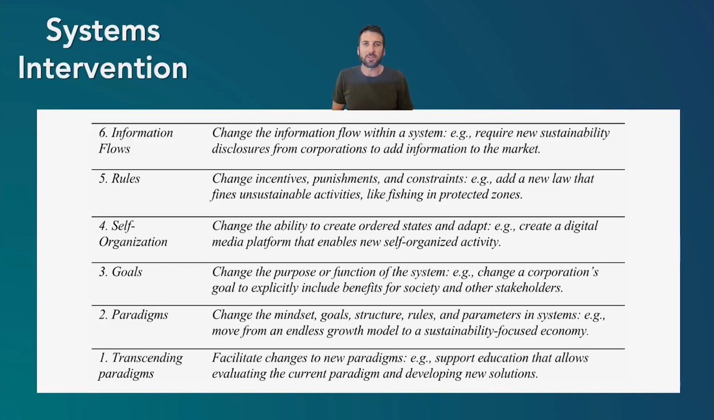Another approach to intervene in a system is to create new rules. So there could be a new rule created like fining unsustainable activity, like fishing in protected zones. And these new rules can really help dictate how different agents interact in the system and can create ripple effects over time. Another approach is to enable self-organization in the system.